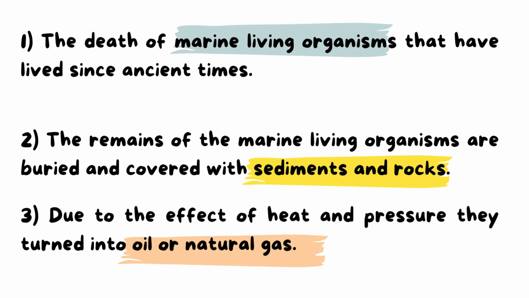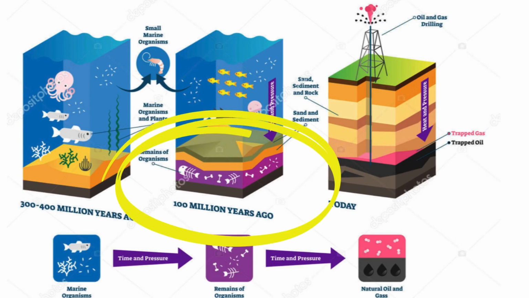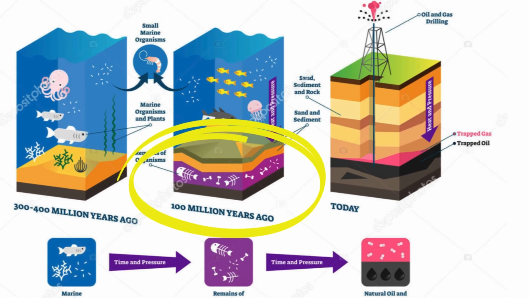Then the last step, due to the effect of heat and pressure under the Earth's surface, what happens? They turn into oil or natural gas, okay, because oil and natural gas are a result of the decomposition of marine living organisms. You know this information.